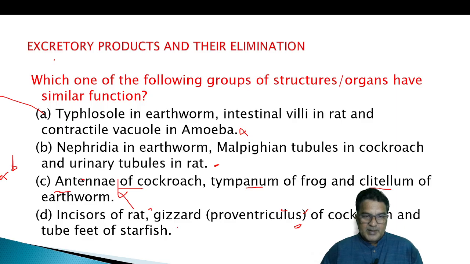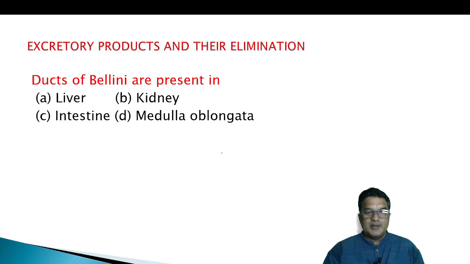Incisors of the rat for cutting, gizzard of the cockroach for grinding, and tube feet of starfish for attachment. So what is our answer? Nephridia in earthworm, Malpighian tubules in cockroach, urinary tubules in rat.